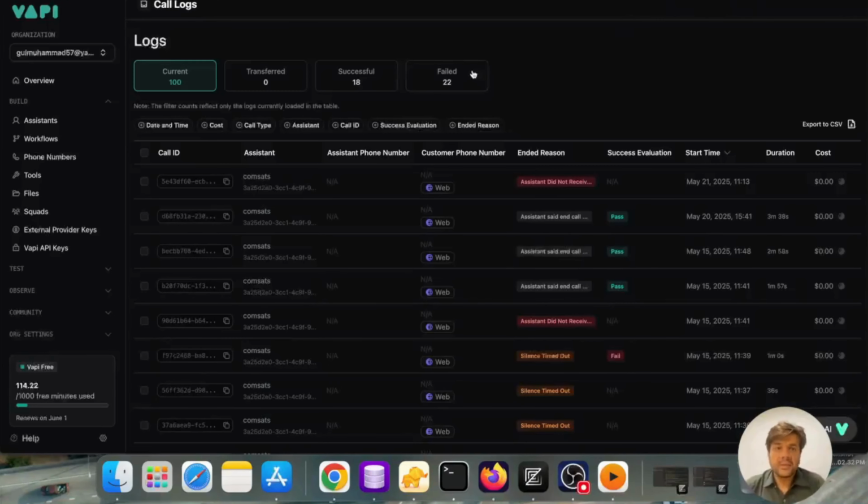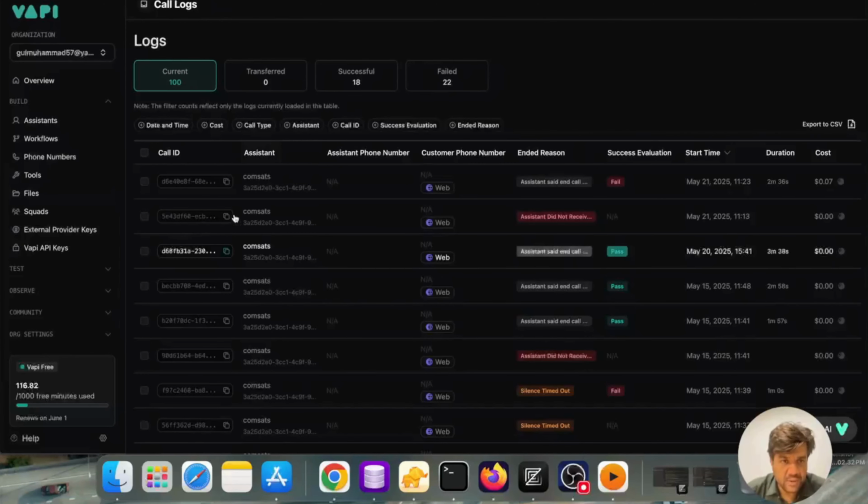Okay, and here are the call logs which we can see in VAPI. We have to register on the VAPI dashboard, and we can get a free call number from there as well. After registering my email and then logging in there, I have got a free VAPI phone number, and here are the call logs details. You can see it from this menu. Let's refresh it and we will see our last call here, assistant end call.